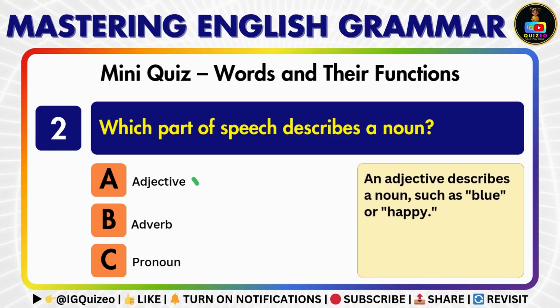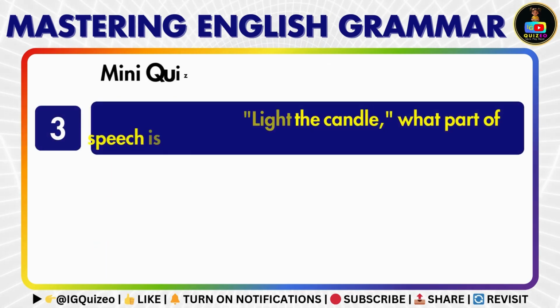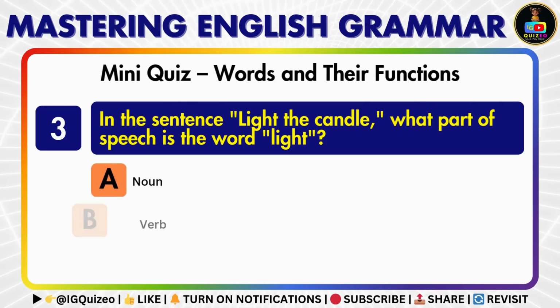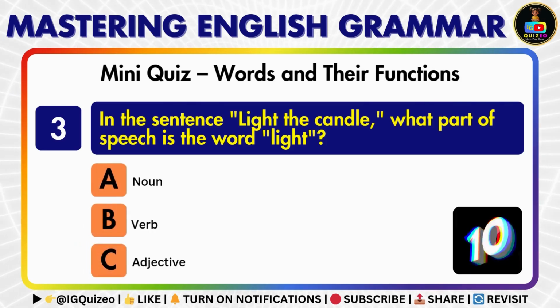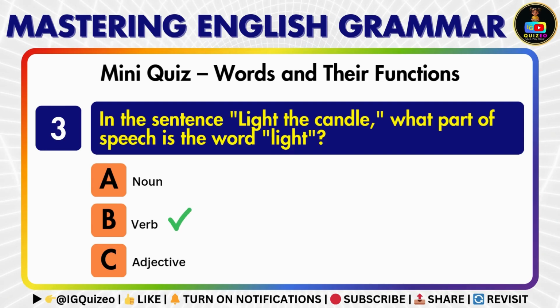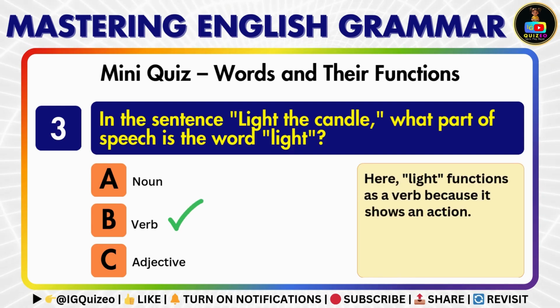An adjective describes a noun, such as blue or happy. Here, light functions as a verb because it shows an action.